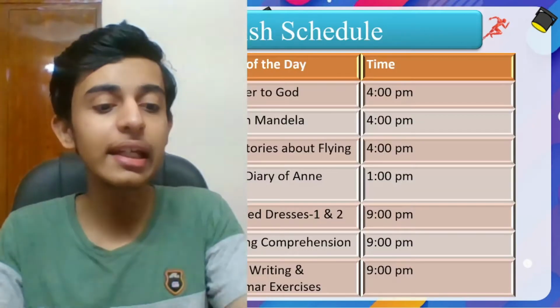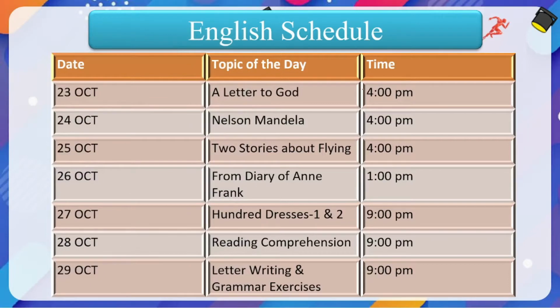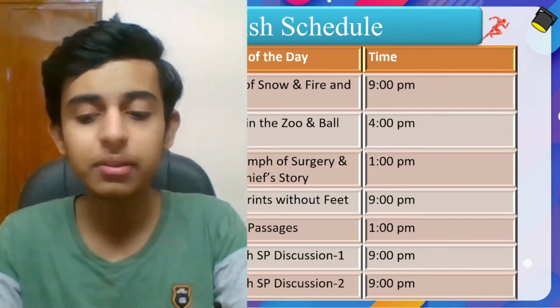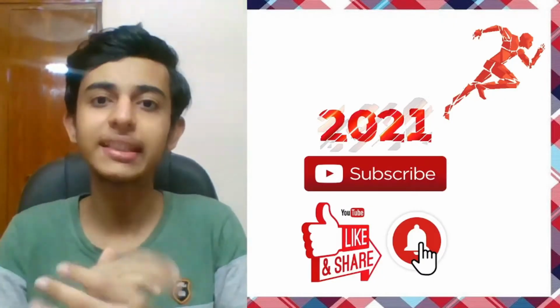Before that, in case you are unaware of the schedule of the MCQ series, please take a screenshot. A Letter to God has already been covered yesterday at 4 p.m. and today we are on our chapter Nelson Mandela, and you're watching it at 4 p.m. on 24th October. Tomorrow you'll be having two stories about flying again at 4 p.m. Diary of Anne Frank, Hand Addresses 1 and 2, reading comprehension, letter writing and grammar exercises, continuing till 3rd of November. So it will be full of fun and excitement because we will be covering all the important MCQs.